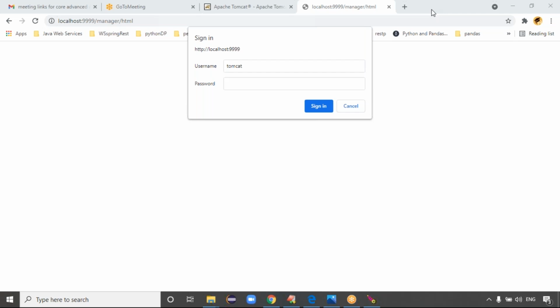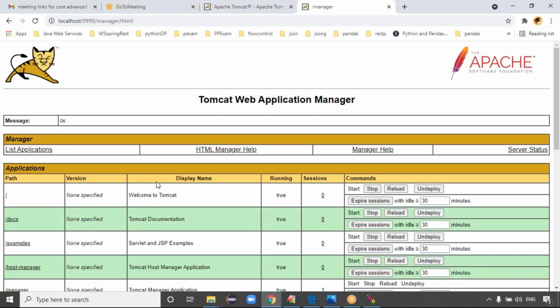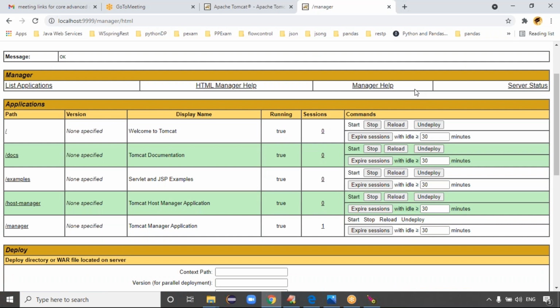It's asking for a username and password, right? Because the manager app contains all applications, guys. Give the username and password, and click on sign in, guys. See, whatever applications you deployed, guys, Tomcat Web Application Manager, right? App manager, guys. Host manager, right? Whatever applications you deployed, the list of all applications is available here, right? As of now, I didn't upload any files, right?